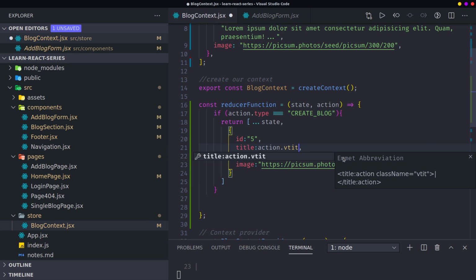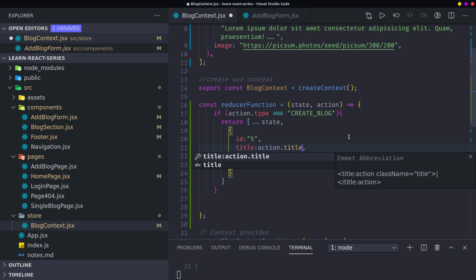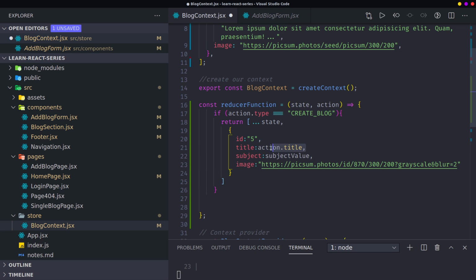To avoid getting confusing, let's say action dot title, action dot spellings. I'm also going to have action dot subject. Copy, action dot subject here.